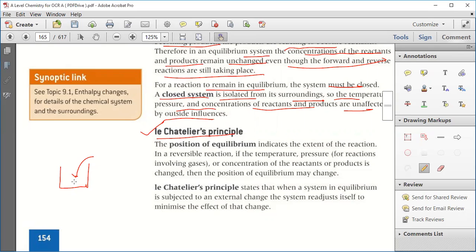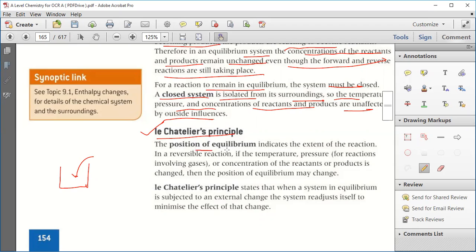Yes or no? You will try to dilute it. Suppose by mistake you add some more salt, so your equilibrium is disturbed. So you will now add something to the system that will minimize the particular change. So that is the same thing in the case of a chemical reaction.